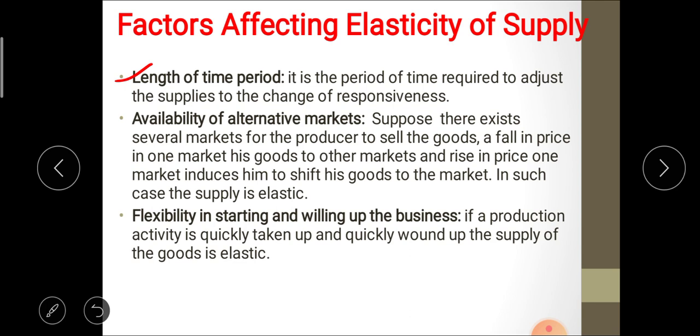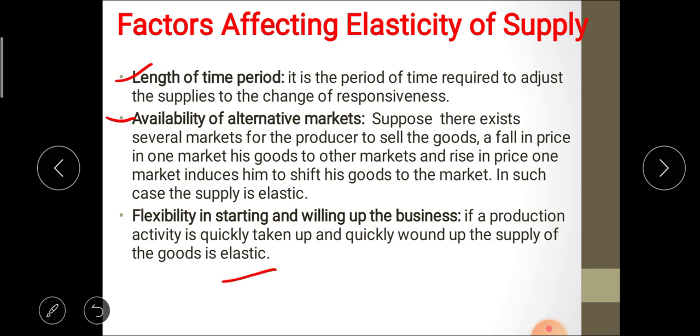Then the next one, availability of alternatives in the market. Suppose there exist several markets for a producer to sell the goods. A fall in price in one market induces him to shift his goods to another market, and a rise in price in one market induces him to shift his goods to that market. In such cases, the supply is elastic. That means according to the price, the farmer can change his market. The next one, flexibility in starting and winding up of business. If the production activity is quickly taken up and quickly wound up, the supply of the good is elastic.